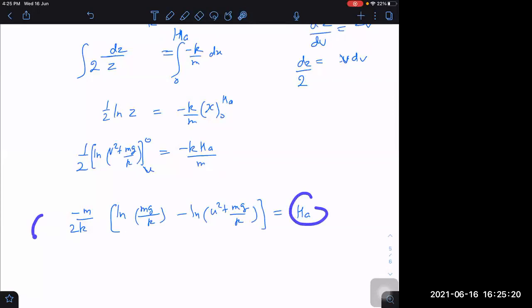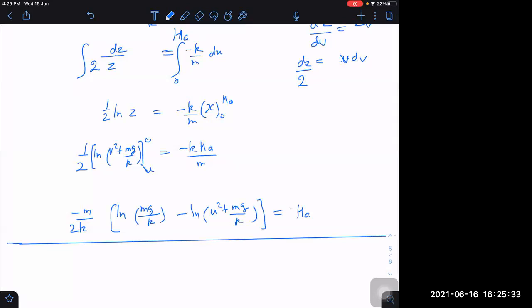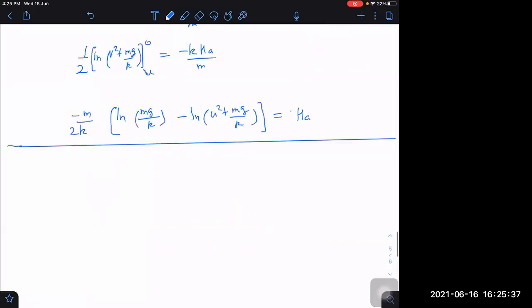Understood? Somewhat difficult integration, but manageable. You should be familiar with such integrations also. So we can't say that we cannot do it. We can do it.